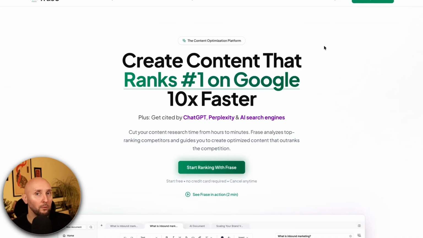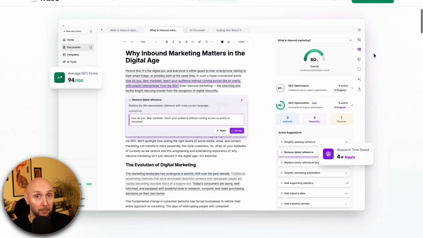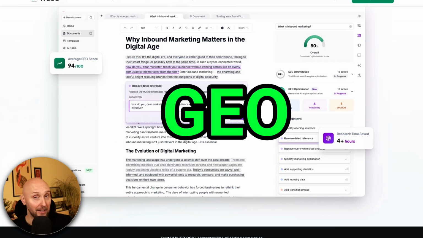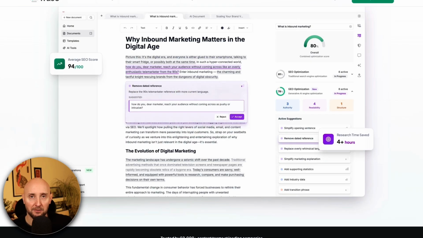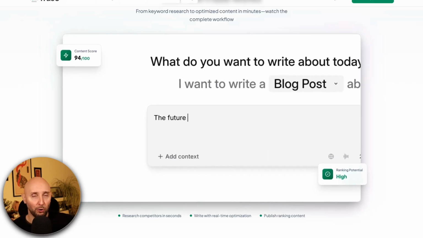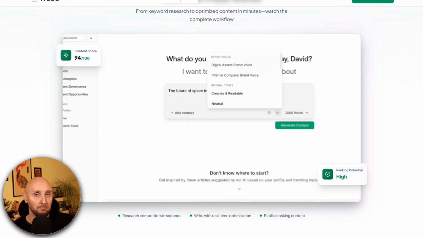Now for AI tool number 1, we have Phrase. So Phrase is an AI tool that creates SEO and GEO optimized articles for your website and blog. Now this is extremely important because SEO helps your content get found in search engines like Google and Bing, and GEO, which is generative engine optimization, nerd alert! Arguably nowadays even more important than SEO, helps your content get surfaced in AI tools like ChatGPT and Perplexity and Google's AI overviews. And when these AI platforms reference your content, they also include links to your articles, which sends you more traffic. Now, lucky for you, Phrase optimizes your content for both SEO and GEO, bringing you even more